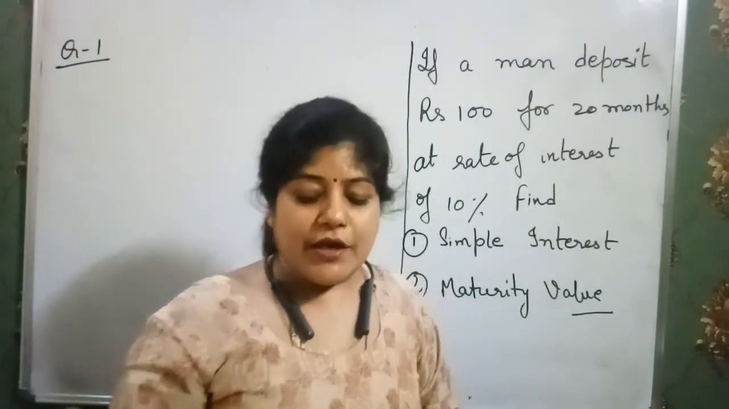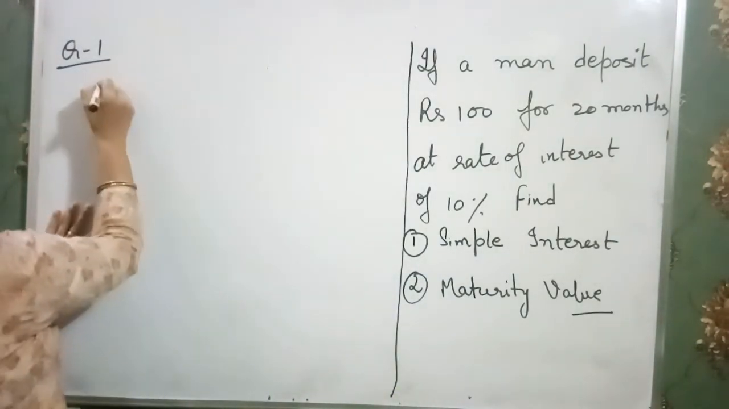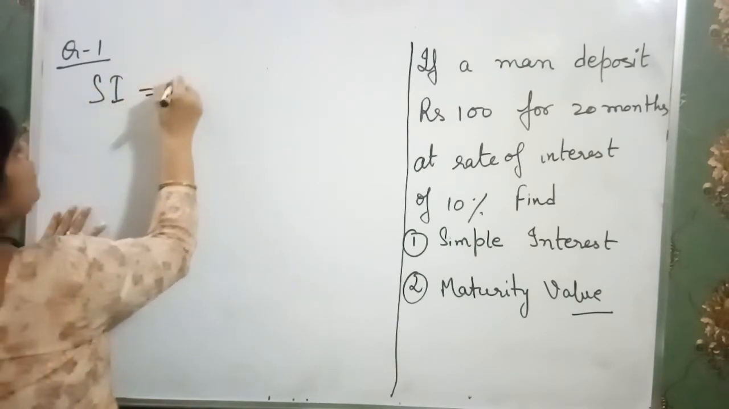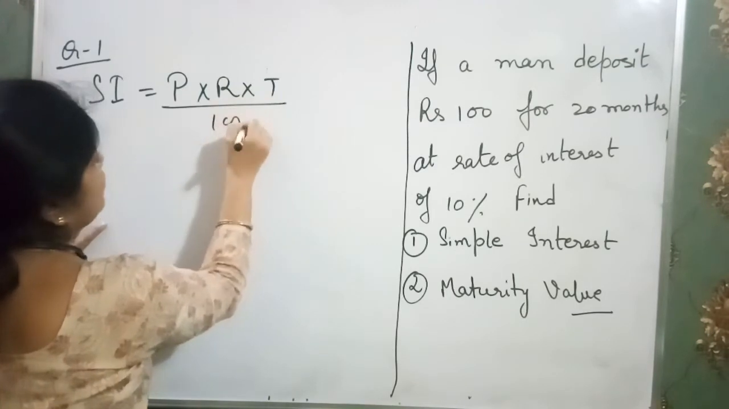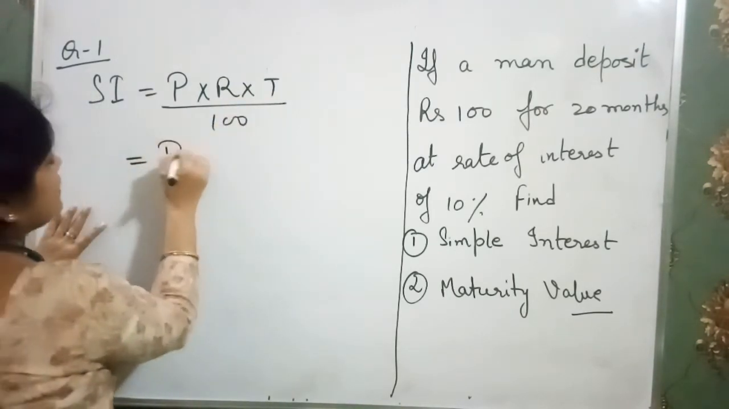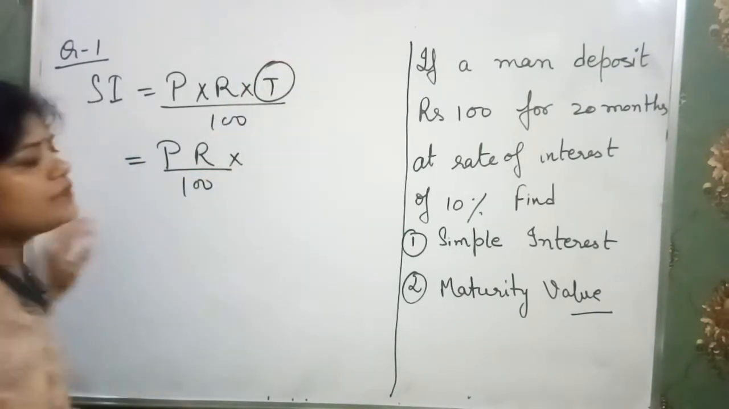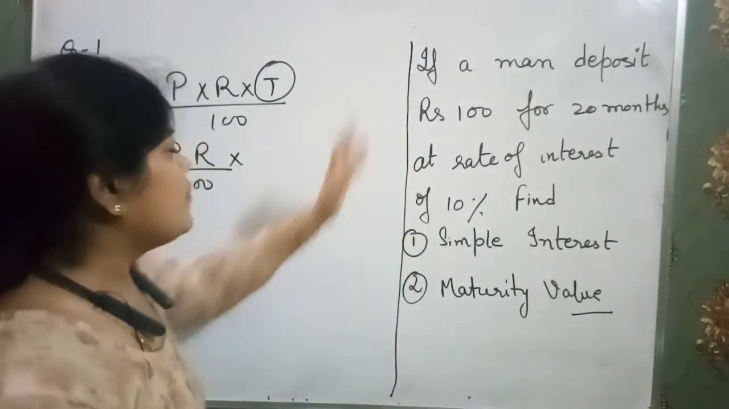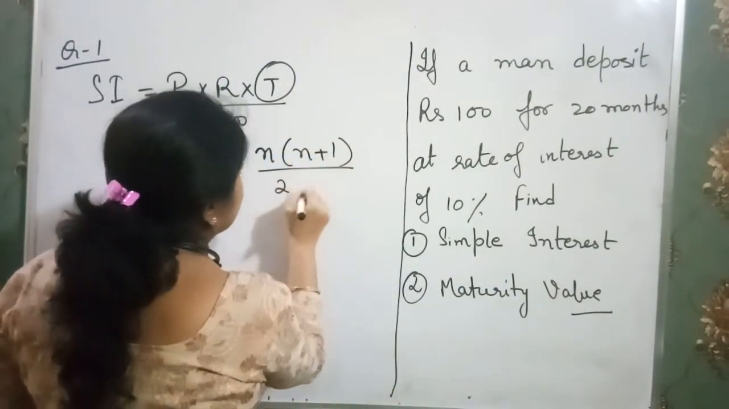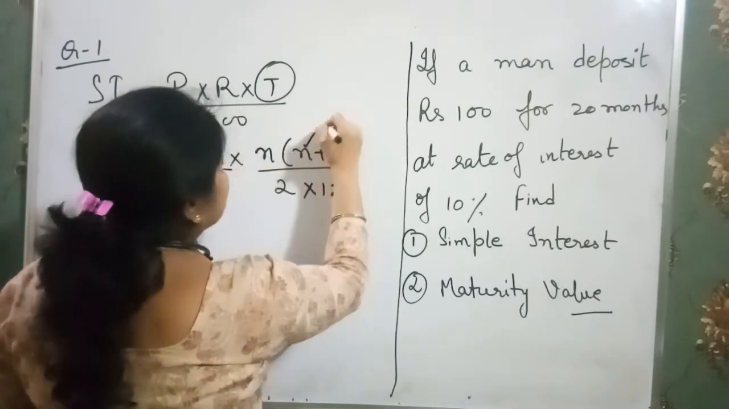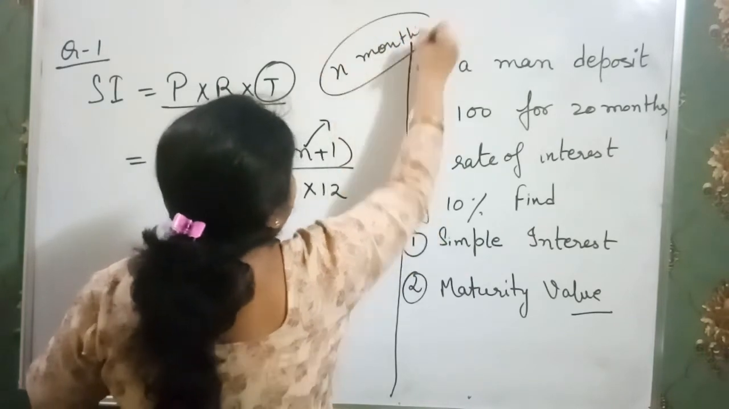Firstly, I am going to tell you the formula behind that. For simple interest, as we know, we have the formula P into R into T over 100. The same formula goes here, P into R over 100, but in place of T, in case of installments, we write n into (n plus 1) over 2 into 12, where n is in terms of months and not in years.